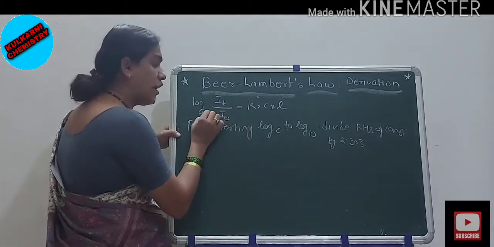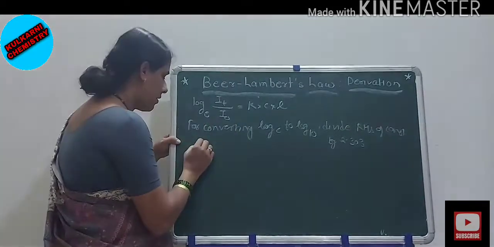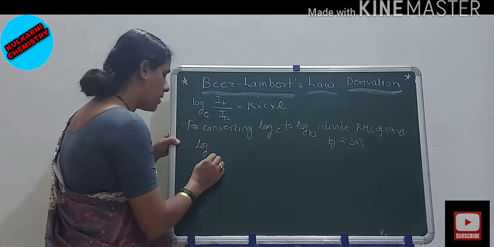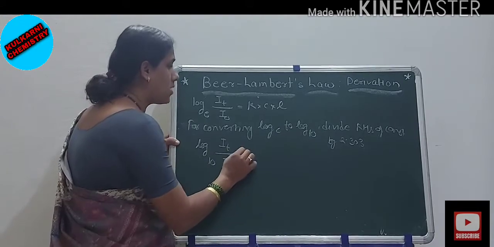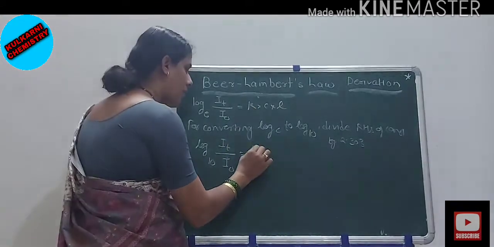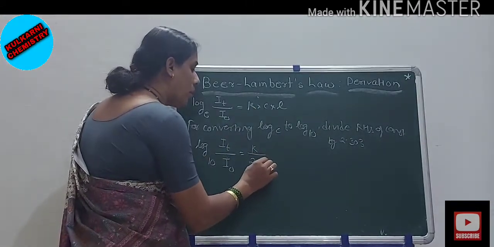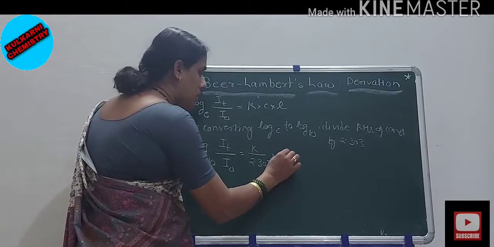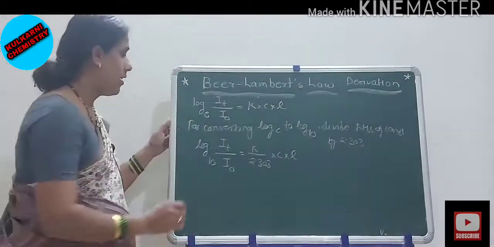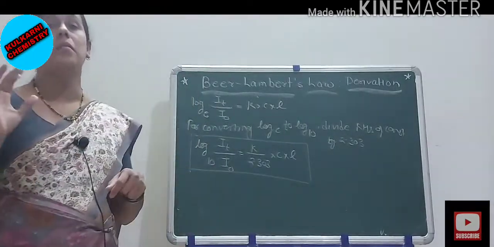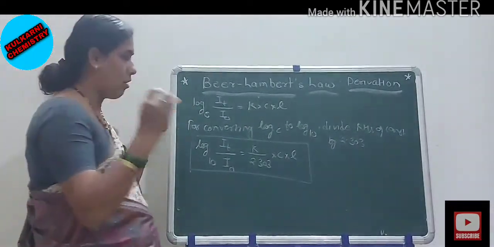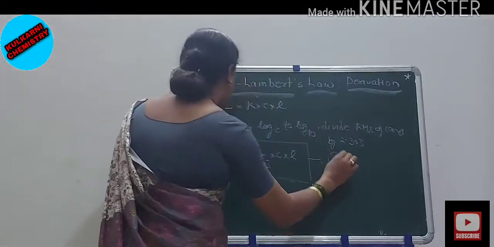By changing the base e to base 10, log to the base 10 of IT upon I0 is equal to K upon 2.303 into C into L. This is the final equation for the combined Beer-Lambert's law, equation number 4.